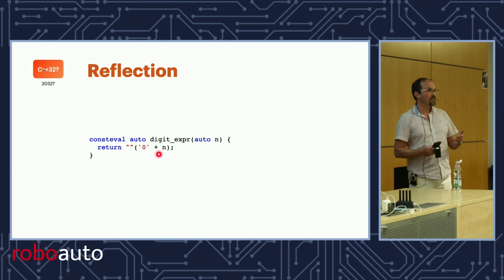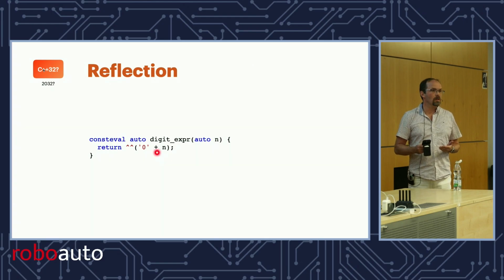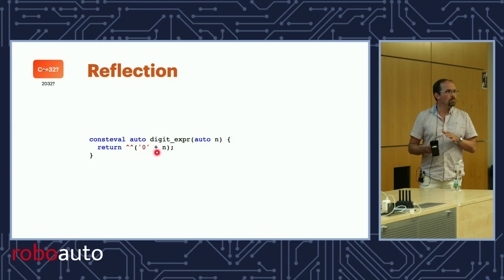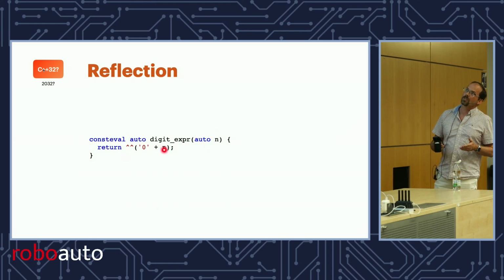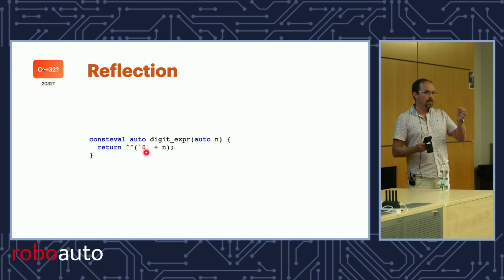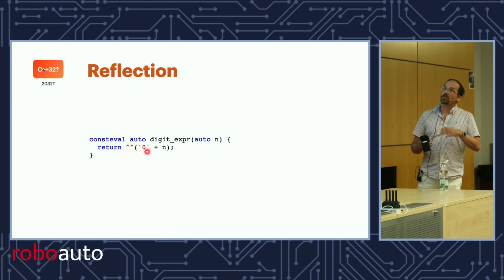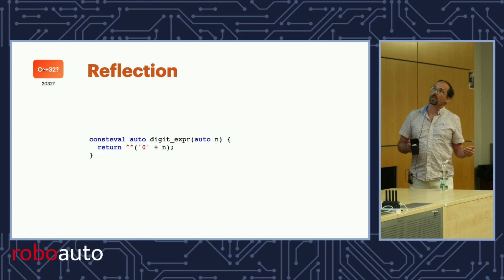Can you ask, is it an addition? Well, maybe. What if it's overloaded operator plus? Is that still an addition? Does it become a function call at that point, or is that too early? So there's some design problems there. Also, if this auto n were instantiated for int, then this character 0 gets converted to int. Do you get to see that it's a conversion or not? Right. So that's the kind of complications that have caused us not to have it in C++26.